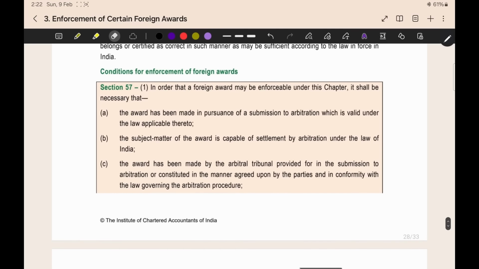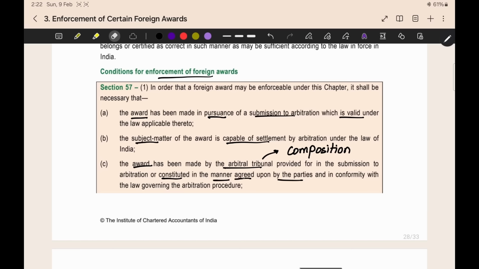The next section is conditions for enforcement of foreign awards. Same like that, we saw a section in the New York Convention. Here, for enforcing the foreign award, what are all the conditions to be fulfilled? The award should be in pursuance of a submission to arbitration which is valid. There should be a valid arbitration for the award to be enforced. Subject matter should be capable of settlement by arbitration. It should not be a matter which cannot be settled by arbitration. Then, the award has been made by the arbitral tribunal which has been constituted in the manner agreed upon by the parties. The composition of the arbitral tribunal is questioned here. The composition should be according to the agreement or according to the law. It should be in the manner agreed upon or it should be in conformity with the law.